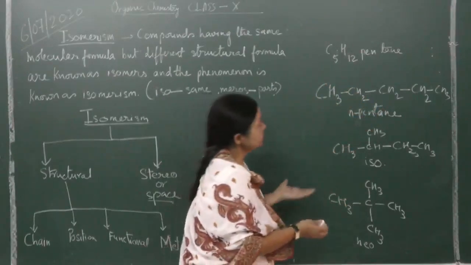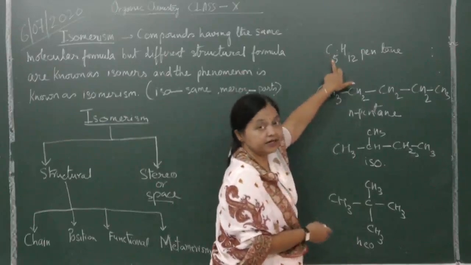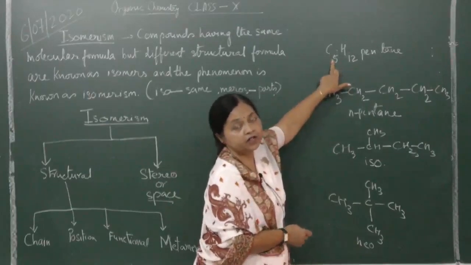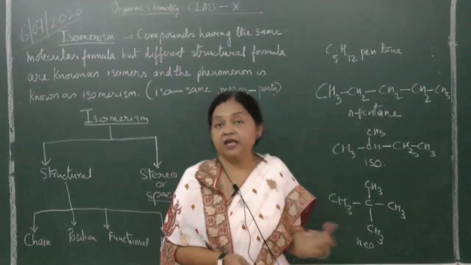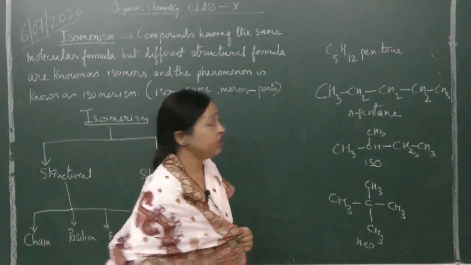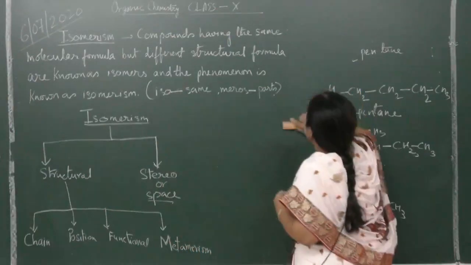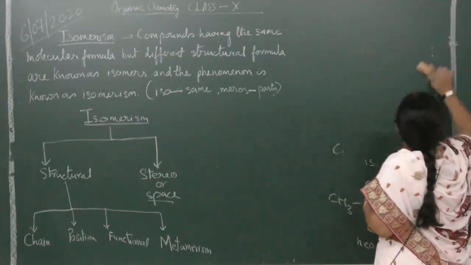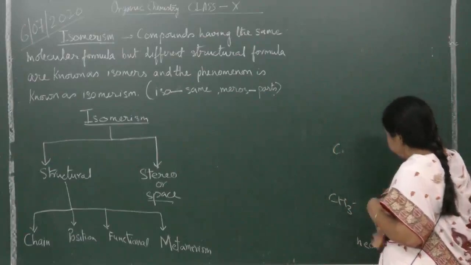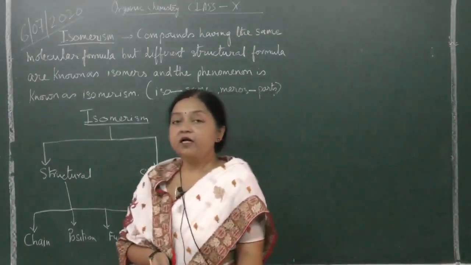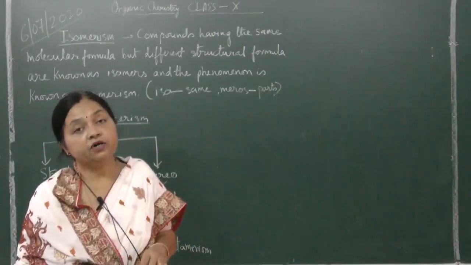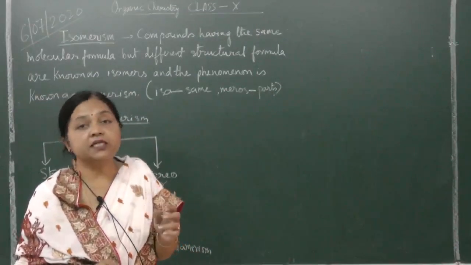As the carbon chain increases, you can see more and more isomers. So this is called chain isomerism, where the chain length is varying, straight chain, branch chain, etc. Chain isomers. Next is position isomerism. Position means the position of the functional group or the position of the unsaturation, means the double bond or triple